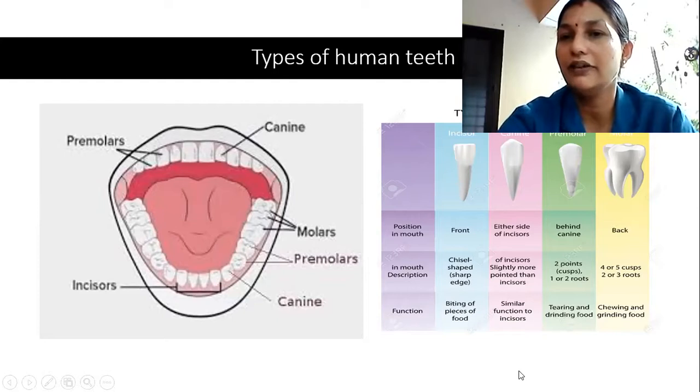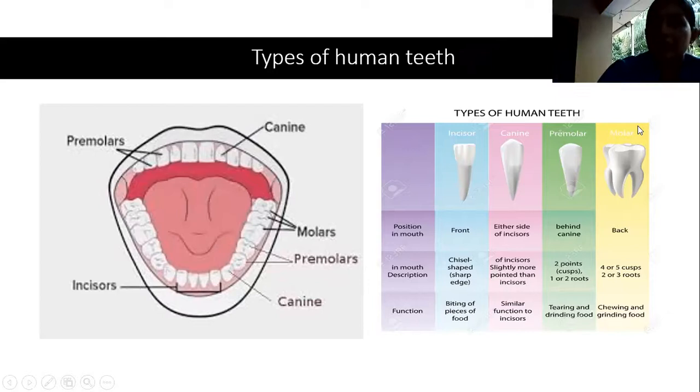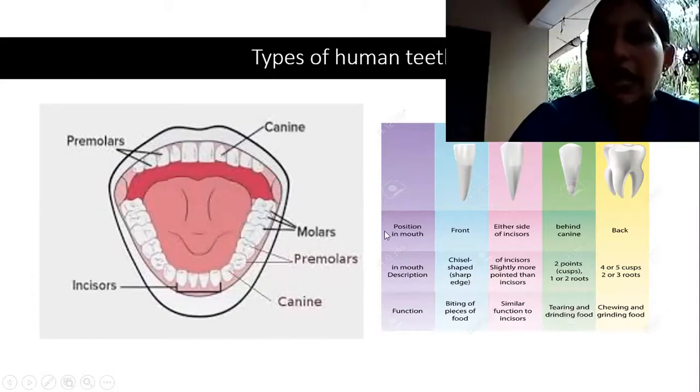Then you can see the premolars and the molars. Premolars are behind the canines. They have 2 points and are important for tearing and grinding food. Then molar teeth are present at the back. I think you have asked your mother about the importance of these teeth. There are 4 or 5 cusps at the back, and chewing and grinding food is the importance of the molar teeth. So these are the 4 types of teeth: incisor, canine, premolar, and molar.